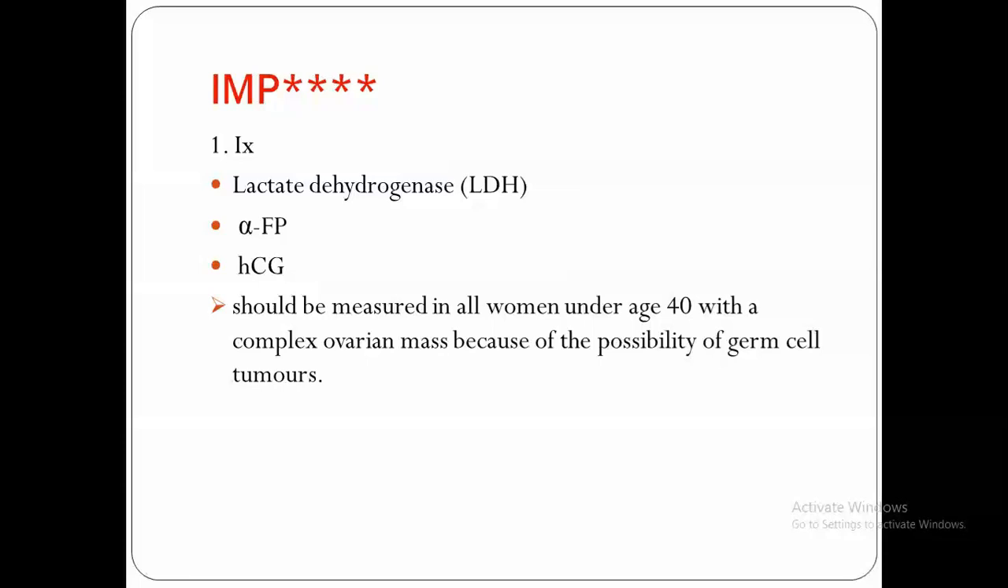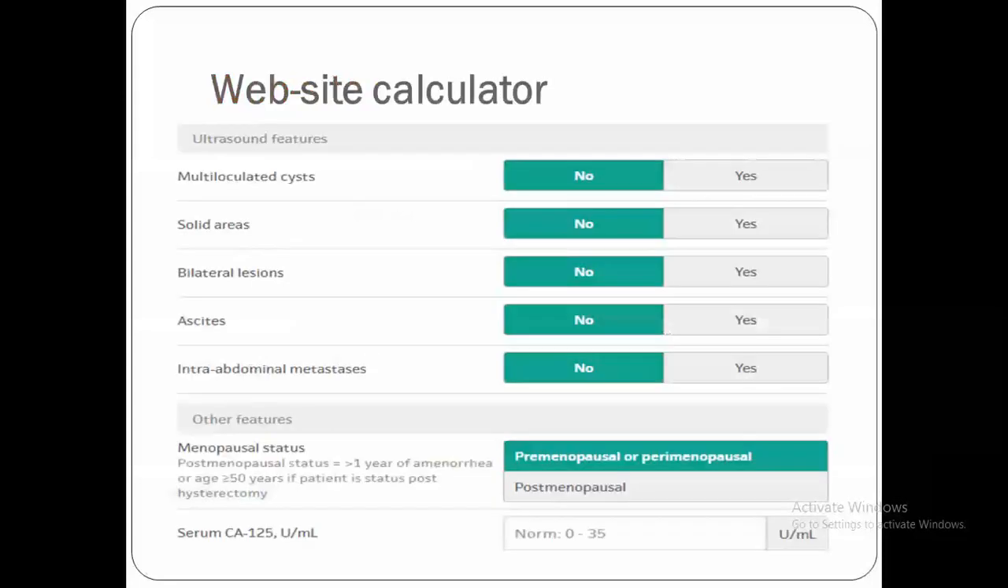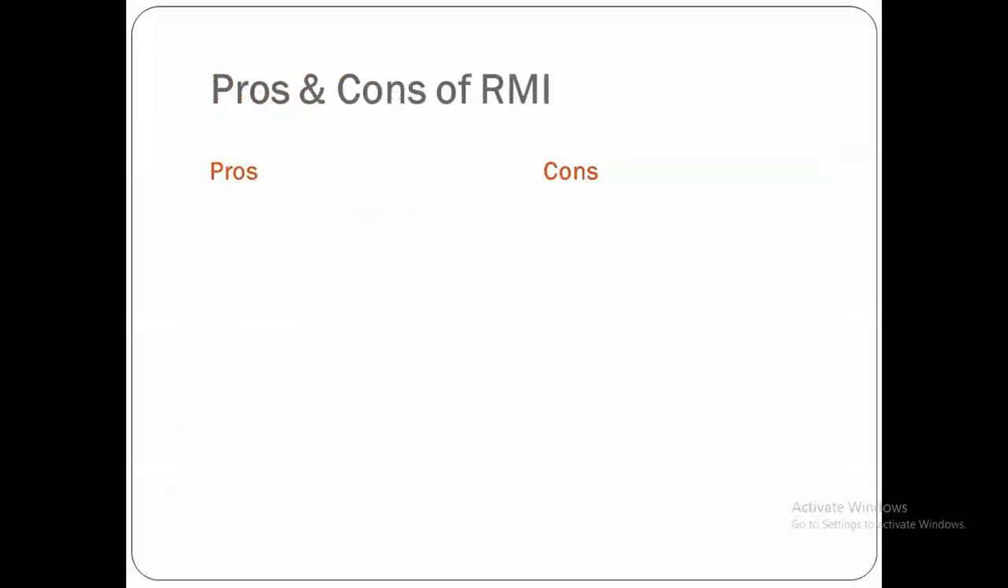Important points: don't forget to send a woman with a complex ovarian mass under the age of 40 years for lactate dehydrogenase, alpha-fetoprotein, and HCG to exclude the possibility of germ cell tumor. Don't routinely send for CT and MRI for the assessment of an ovarian mass. Why? Because this will not improve the sensitivity or specificity obtained by transvaginal ultrasound. This picture shows the RMI calculators. We put in the numbers and the calculator will give the exact number rapidly.